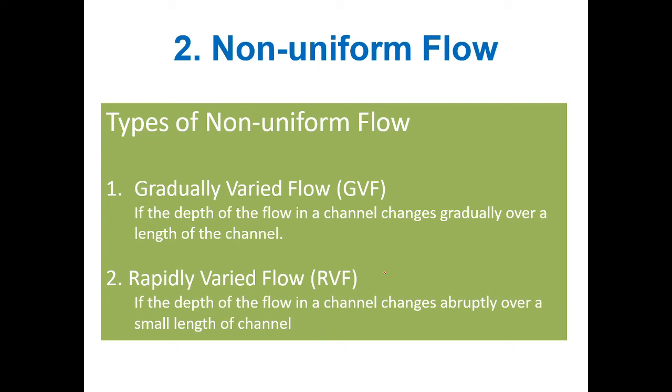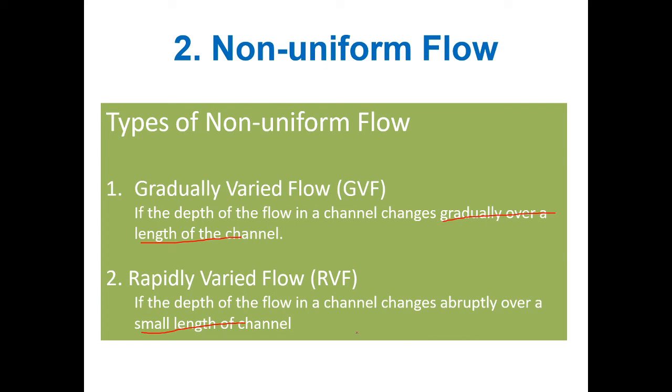Rapidly varied flow means the depth of the flow in a channel changes abruptly over a small length of the channel. Gradually varied flow comes under the total length category, while rapidly varied flow is considered over a small length. So that is non-uniform flow.